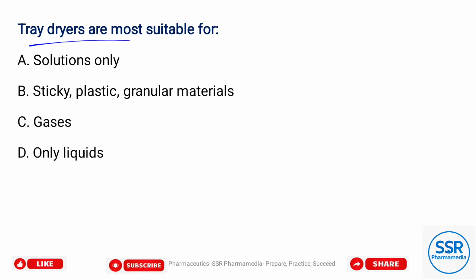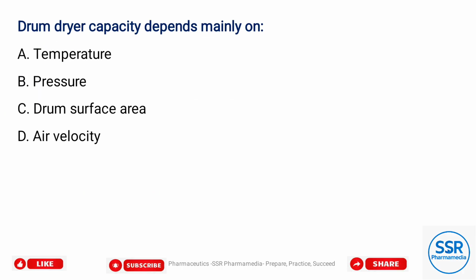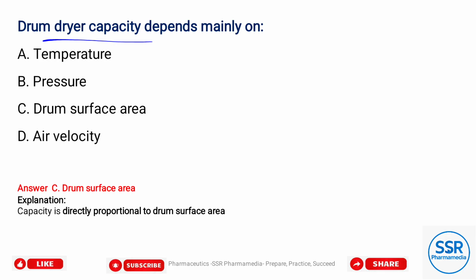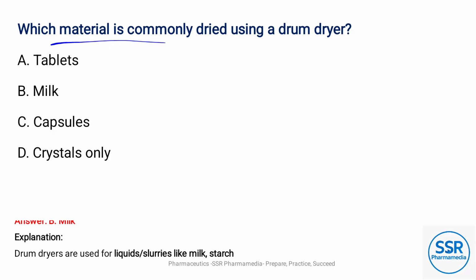Tray dryers are most suitable for, option B, sticky plastic granular materials. Drum dryer capacity depends mainly on option C, drum surface area. Which material is commonly dried using a drum dryer? Option B, milk.